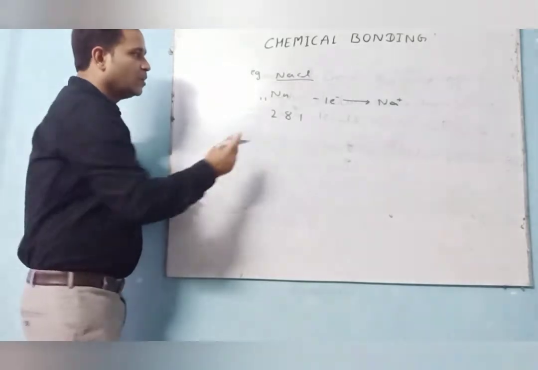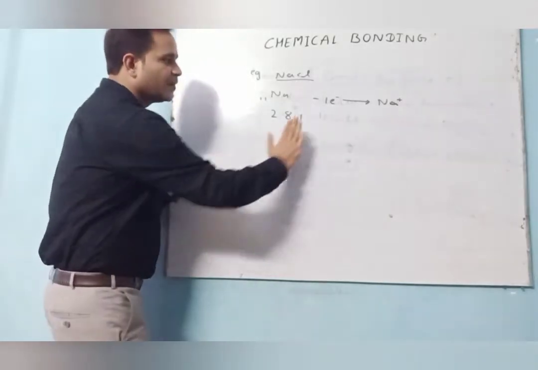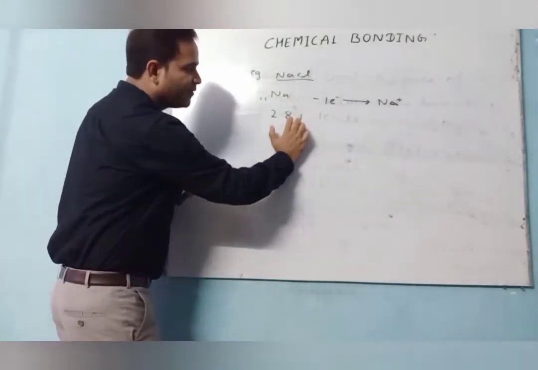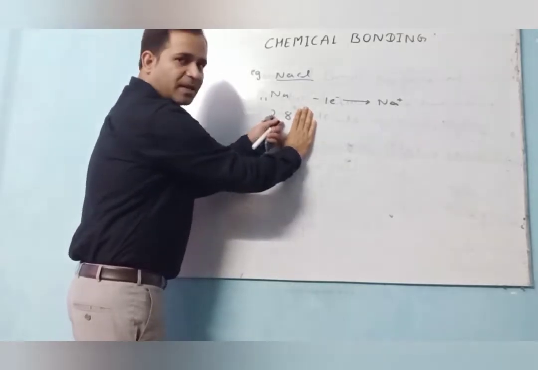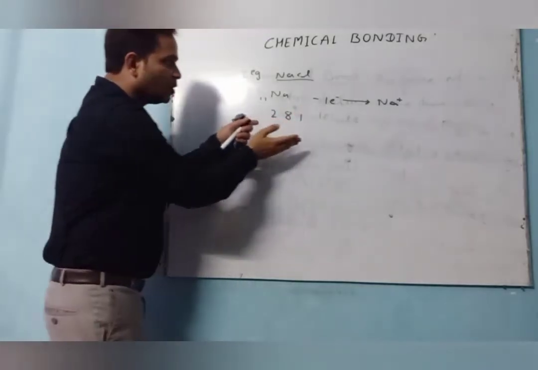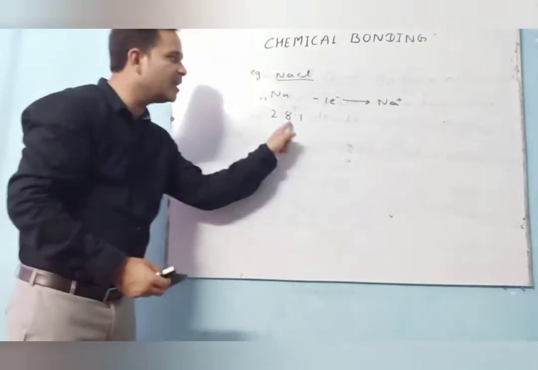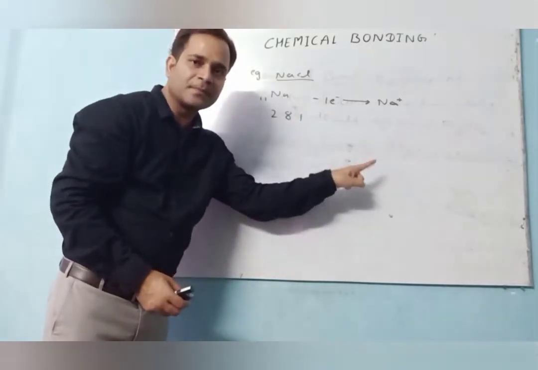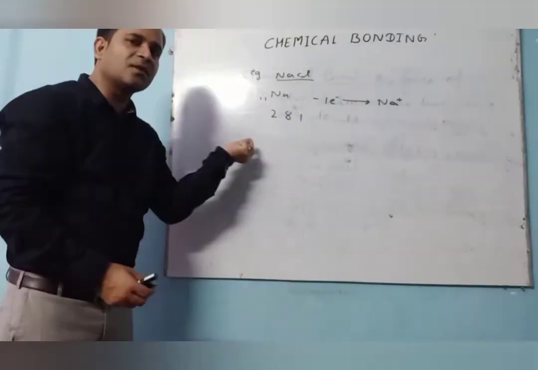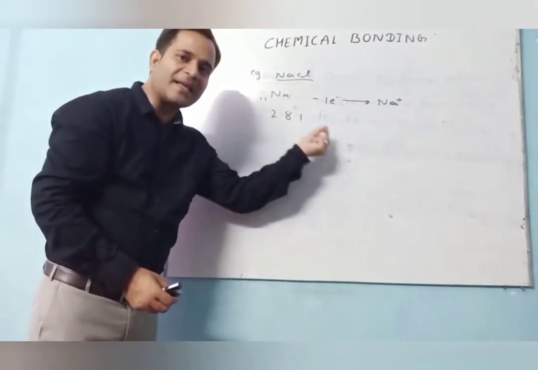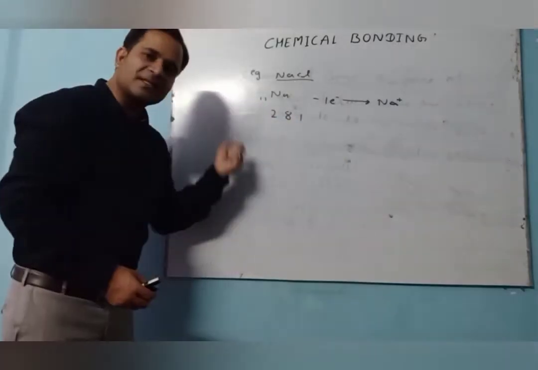Getting? So when sodium loses one electron, then its valence electrons become 8. So we say that sodium becomes stable when one electron is lost. Whenever one electron is lost from its valence shell, the sodium becomes stable.